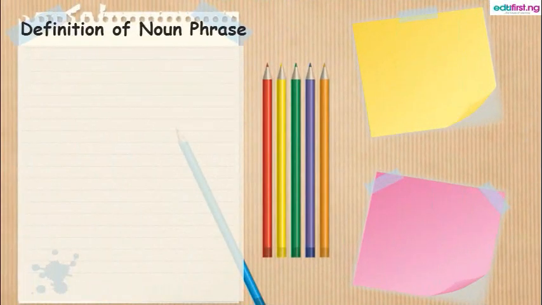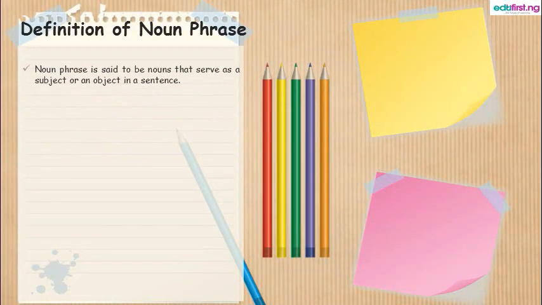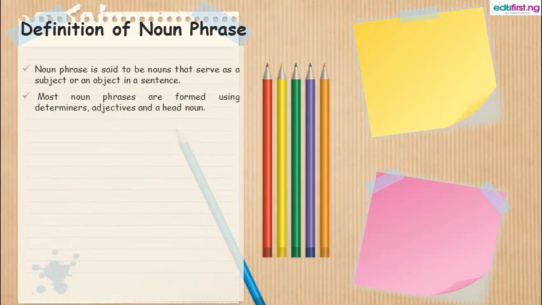So we'll move on to the noun phrase. A noun phrase is said to serve as a subject or an object in a sentence. Most noun phrases are formed using determiners, adjectives, and a head noun. For example, my teacher is happy. We could see the subject is a noun phrase, that's my teacher.